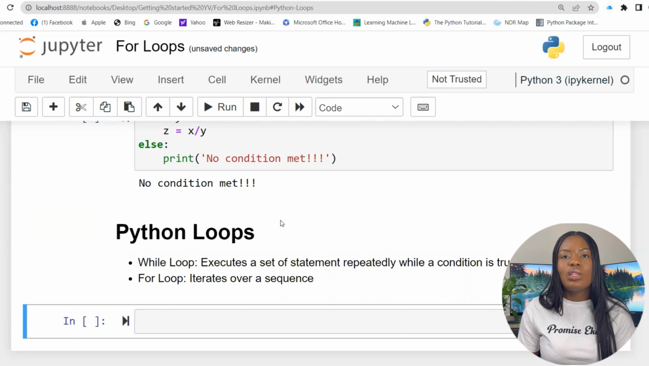So in this video, we'll be talking about Python loops. If you've heard about loops, for loops, while loops, we'll be covering those in this section.